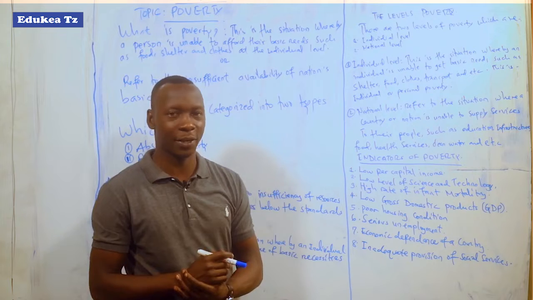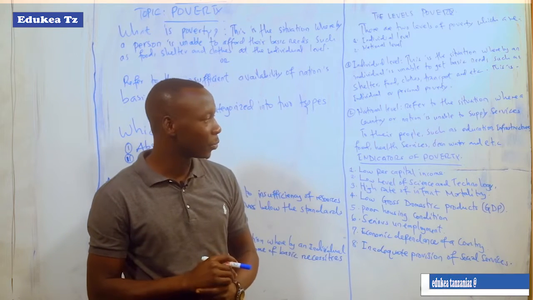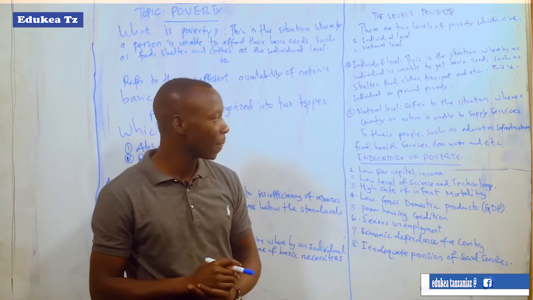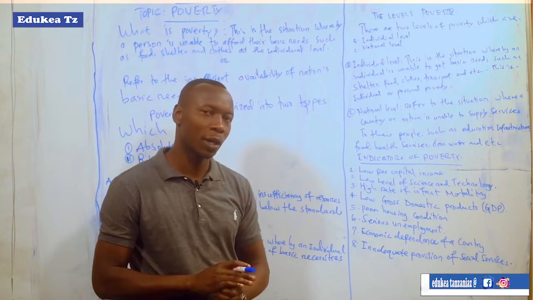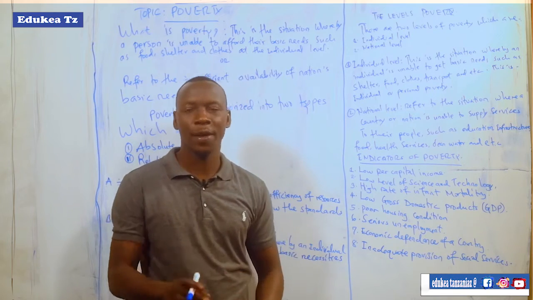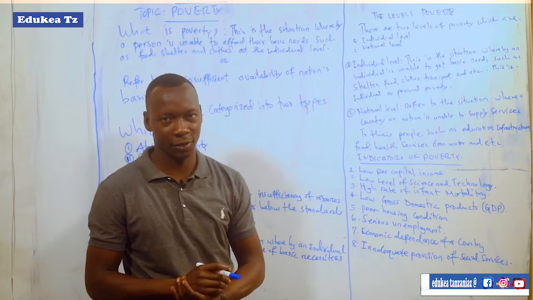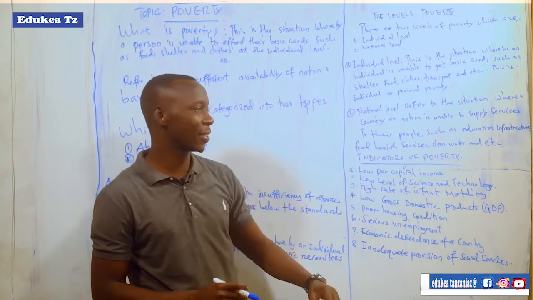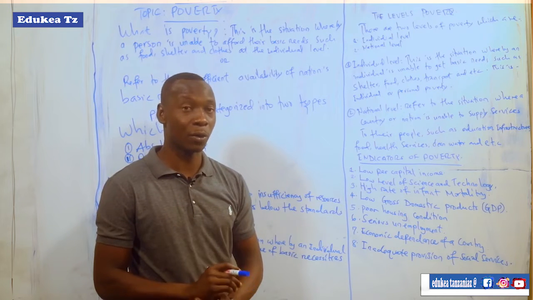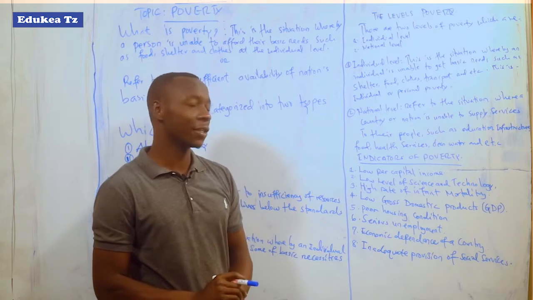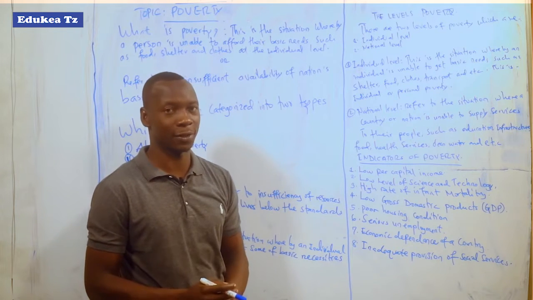And such services are like schools or education, institutions, infrastructure, food, health services, and clean water. So if a nation fails to provide these services to the citizens, this implies that this country or this nation is poor because the nation has failed to afford the basic needs to the citizens.